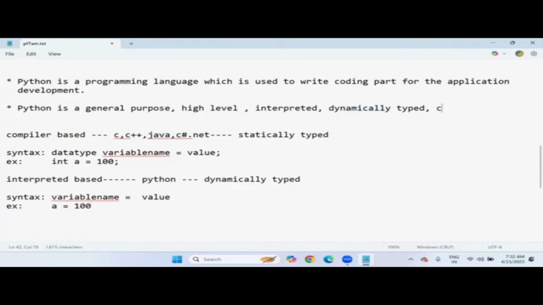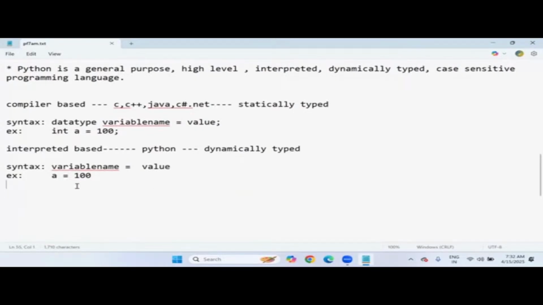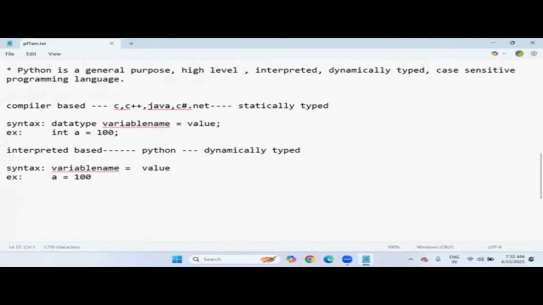And then Python is finally a case sensitive programming language. It means the cases are very important to manage. What are the cases? If you mention any variable name in lowercase or uppercase, the cases matter here. A lowercase name means you have to access it with lowercase only. An uppercase name means you have to access it with uppercase only. If you access it with the wrong case, it will give an error.